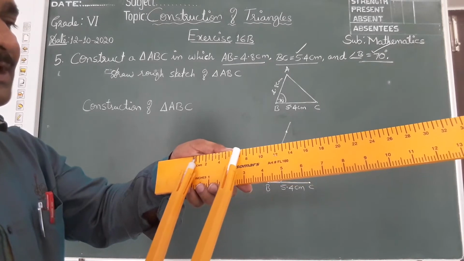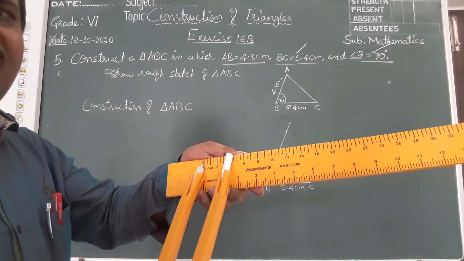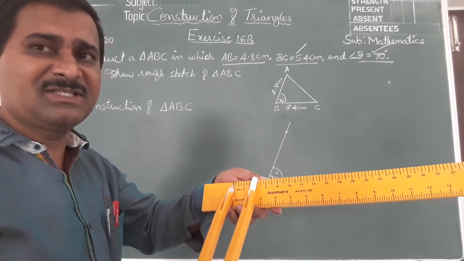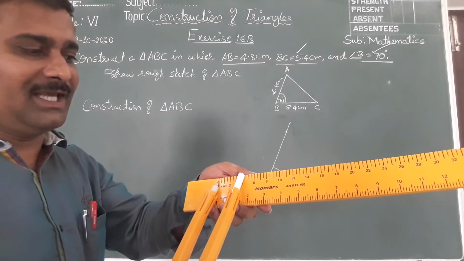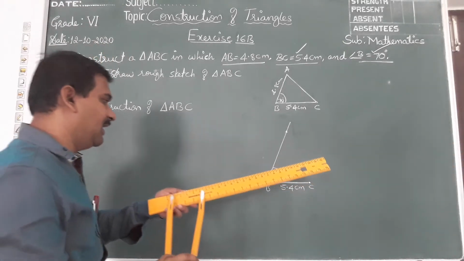With 4.8 hardly, I will get only this much. I cannot draw, only small. You will get only a small diagram. So stretch till 4.8, less than 5.